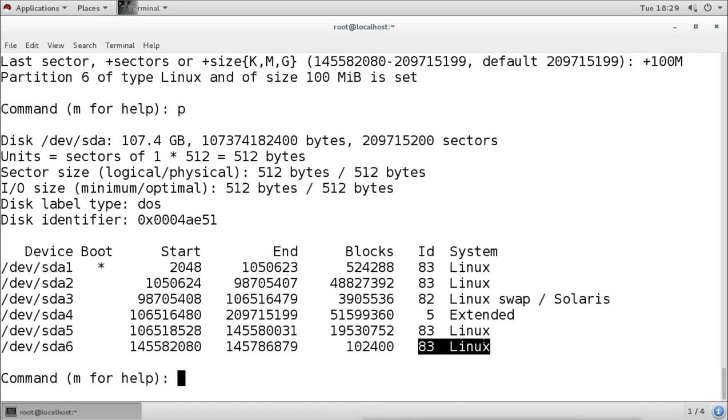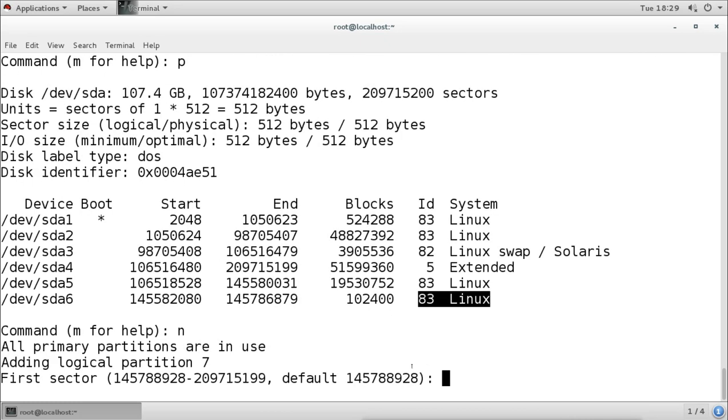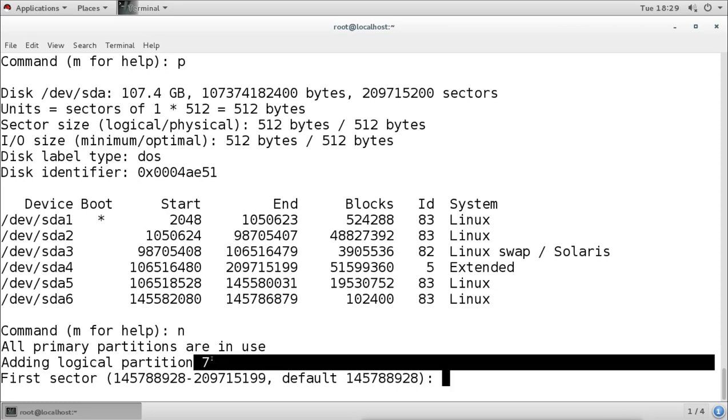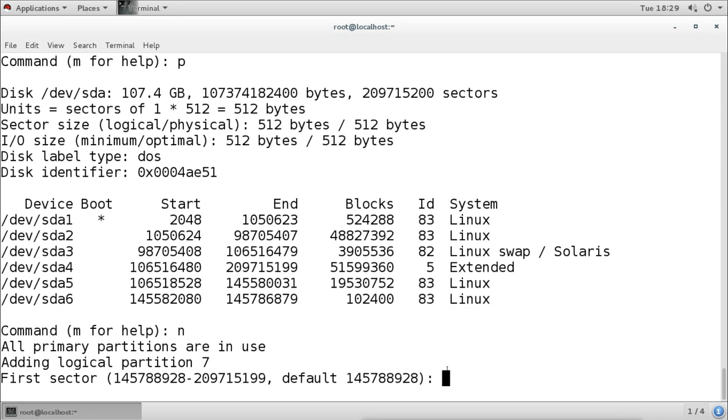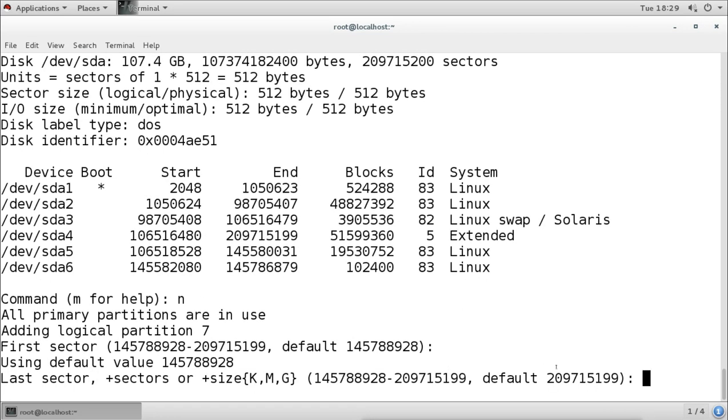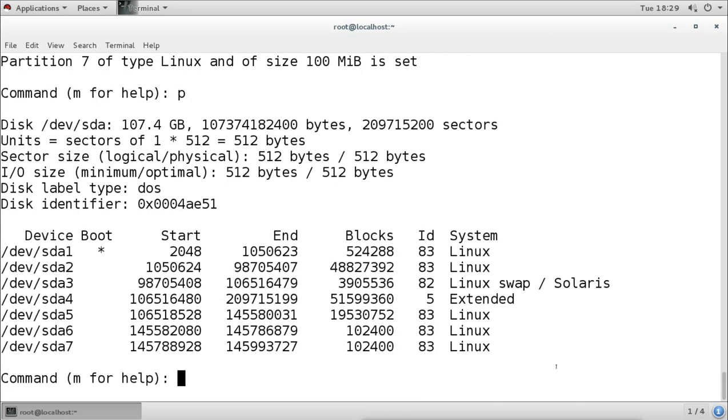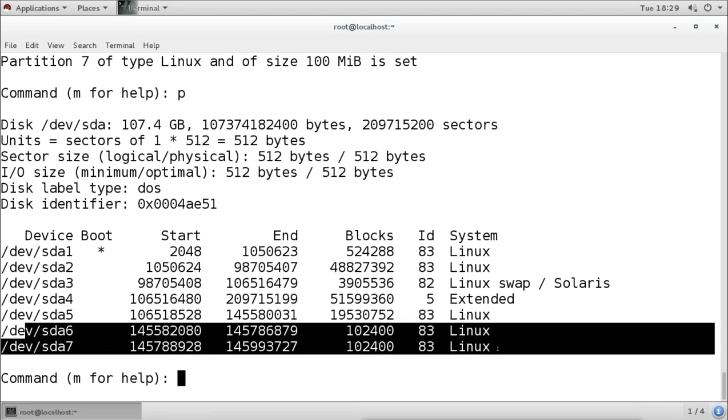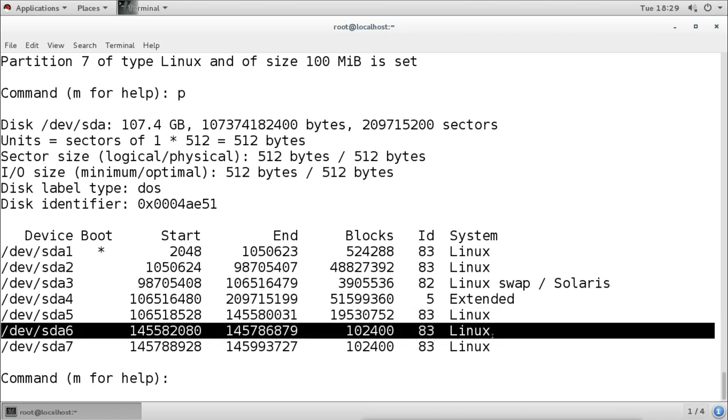I want to create more, so I will go to create new. Again it says all the primaries are created, so it is going to create partition number 7 as logical. For the starting value I will go with the default. For the ending value I can say I want to add 100 MB more, and then when you check, we have these two partitions. So with whatever available space we have, we can create any number of partitions by using the N command.